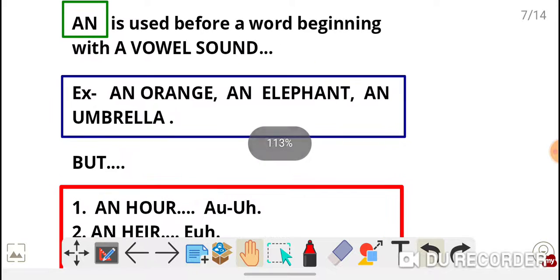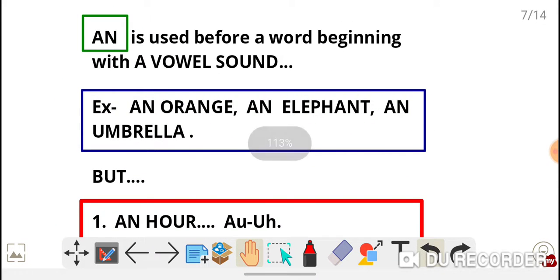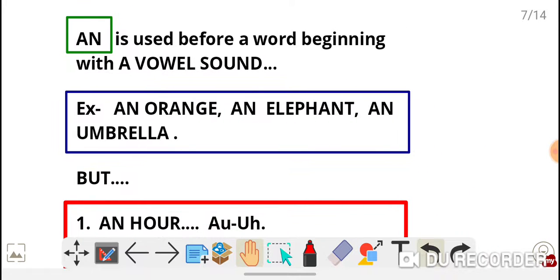First, I will teach you where we should use an, where we should use a. An is used before a word beginning with a vowel sound. Example: an orange, an elephant, an umbrella.